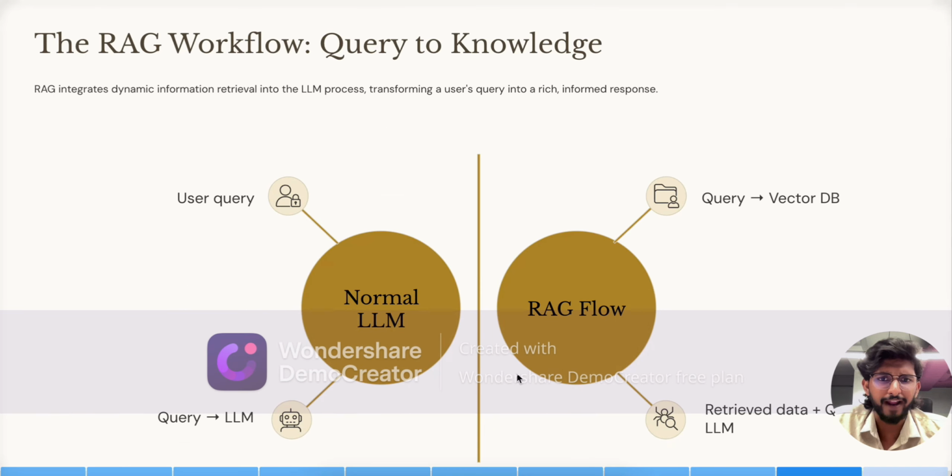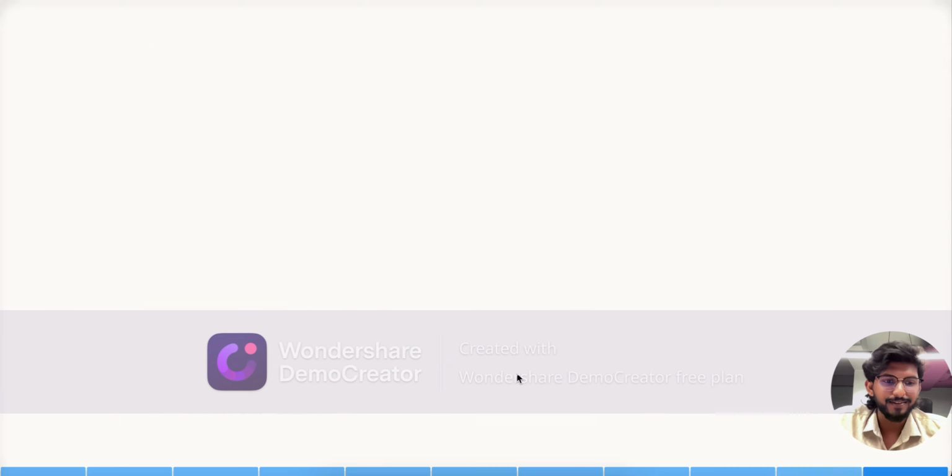This is the workflow of RAG. In a normal LLM, the user queries, the query is taken by the LLM, and the LLM provides the data it has, not the latest data, to the user. In the RAG flow, the user query goes to the vector DB, the data is retrieved from the vector DB, and it is provided to the user. It provides the latest version of the data. This is the purpose for which RAG is used and integrated.